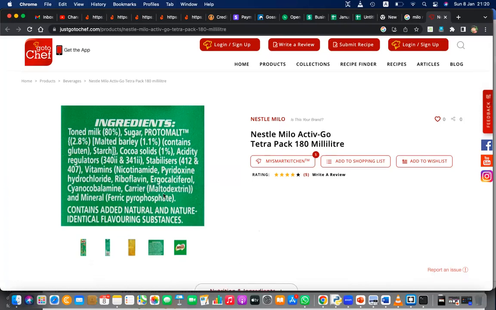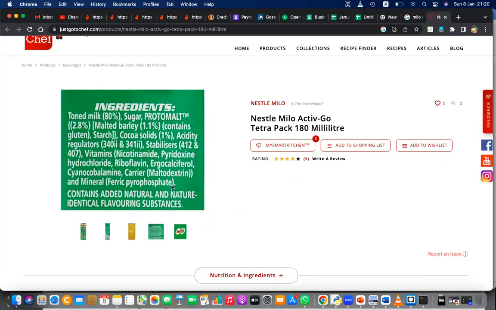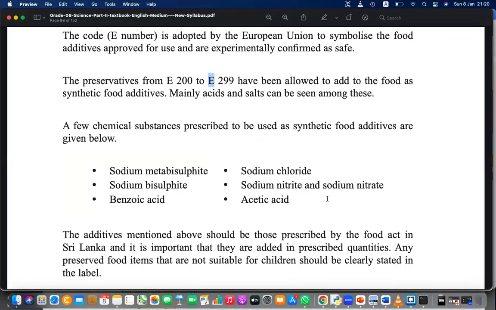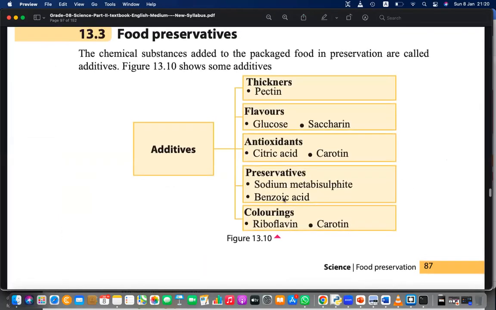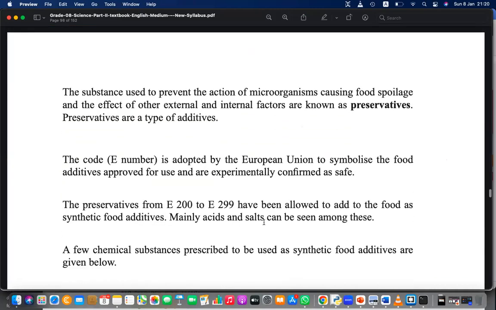Here, maltodextrin, ferric phosphate, riboflavin. What is riboflavin? Here, riboflavin is a colorant, right? Carotene, riboflavin, these are colorants. So likewise, you can see.